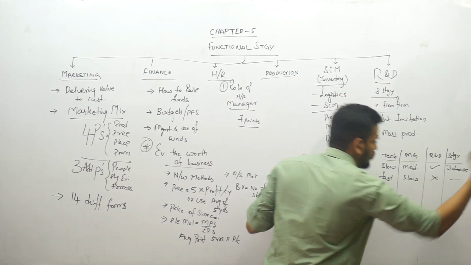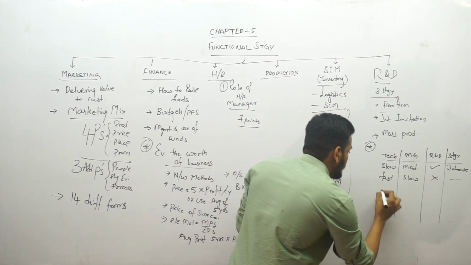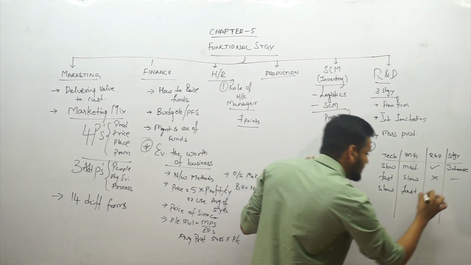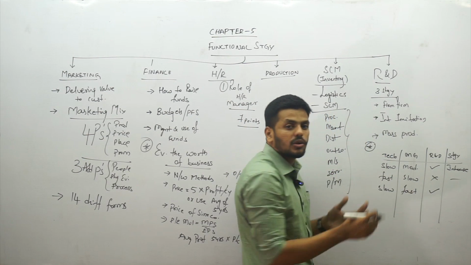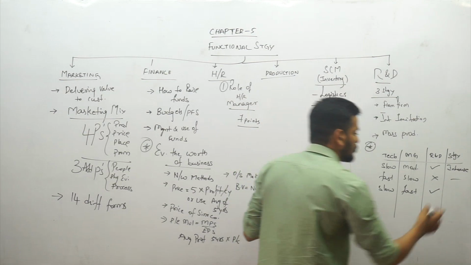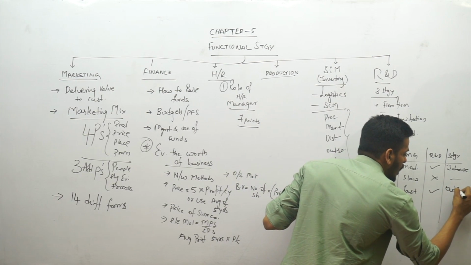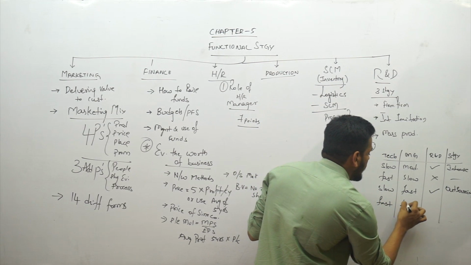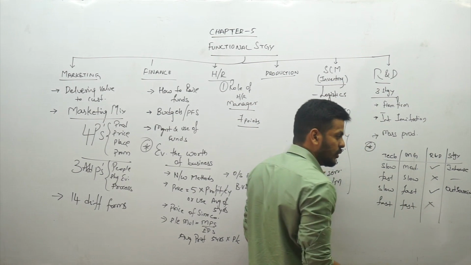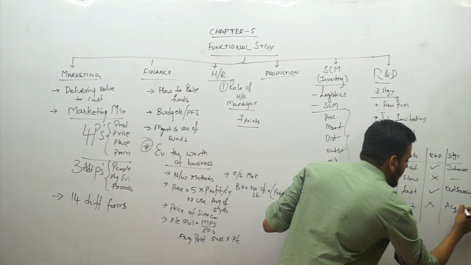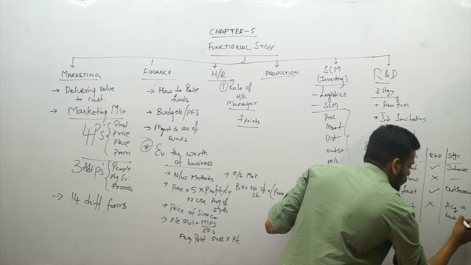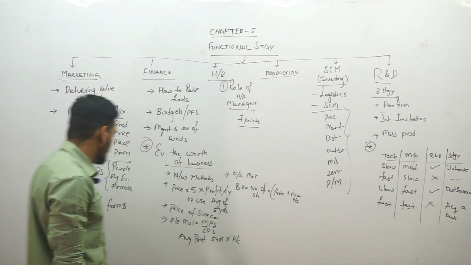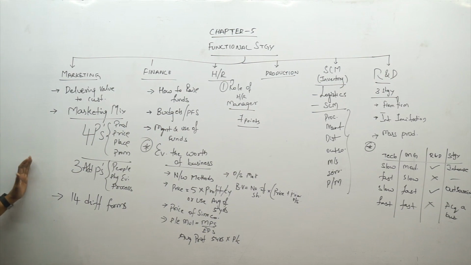So I won't do R&D. Then if the technological progress is slow, but the market growth rate is fast, I think this is a time where you can do R&D, but since market growth rate is fast, you need results quick also. So you might as well go for outsourcing. And in the fourth case, where both are fast, it is not at all an ideal situation to do R&D. So therefore, acquire a business which has already done the R&D. That's it. So you can take a frame of this. This is what your fifth chapter is all about on functional strategies.